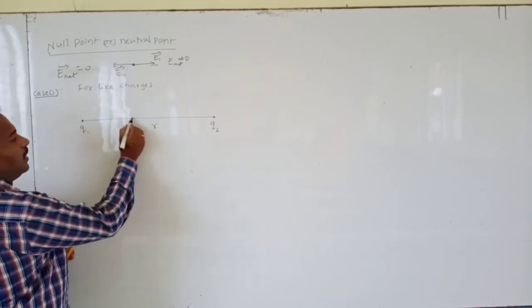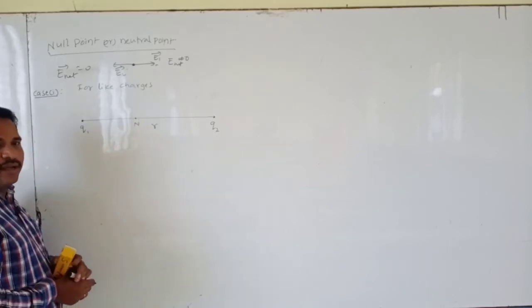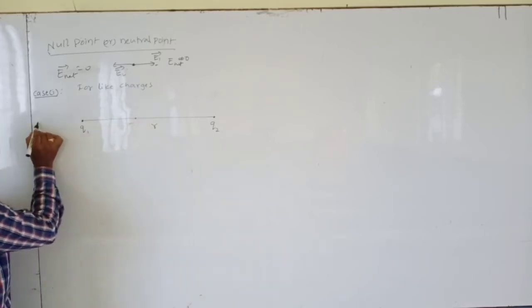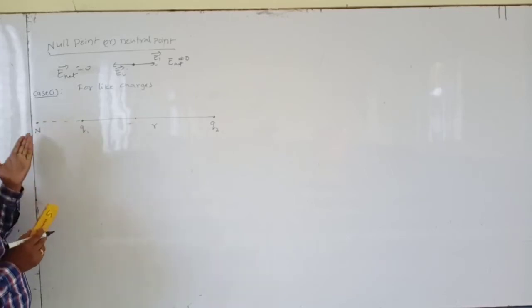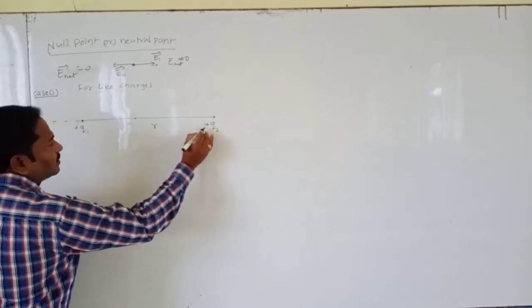If we consider a point outside, we are assuming there is a null point outside. Is the neutral point formed outside the charges? Both are plus charges, meaning like charges.